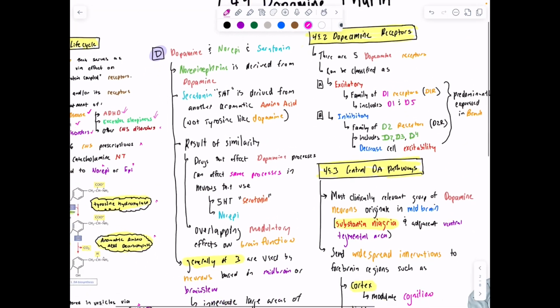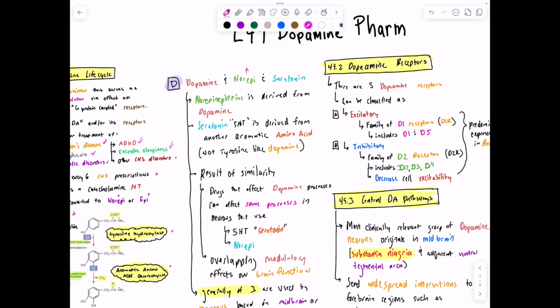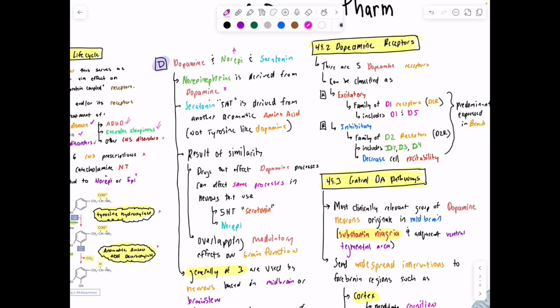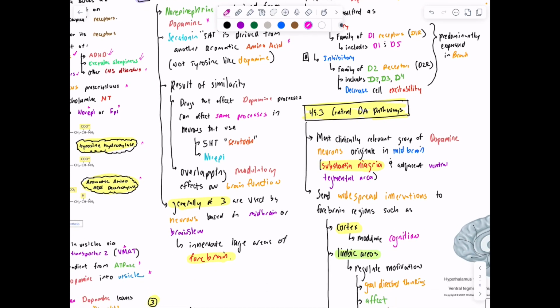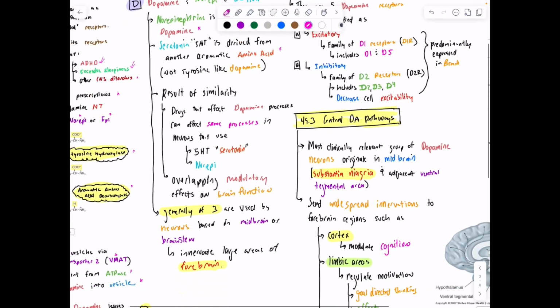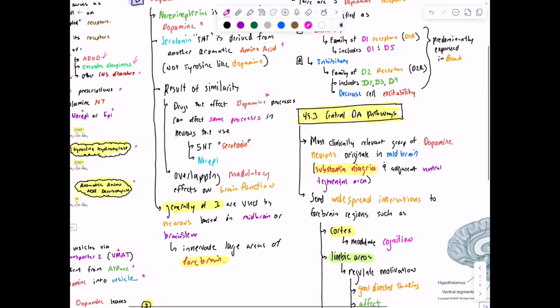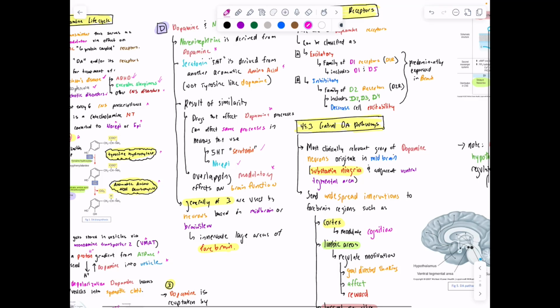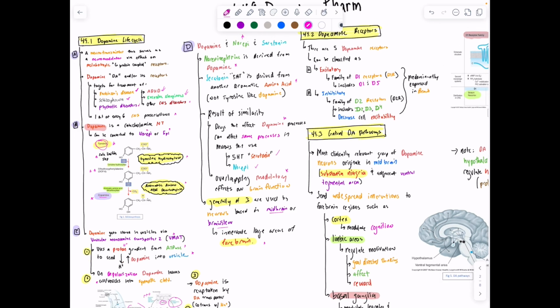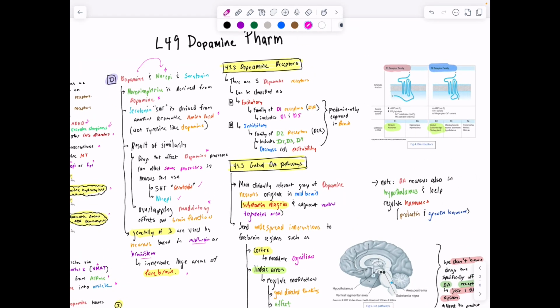Because dopamine is a catecholamine and it's originating from tyrosine, well, norepinephrine also originates from tyrosine, so norepinephrine is derived from dopamine, and then serotonin is another neurotransmitter. It's derived from another amino acid, not tyrosine like dopamine, but it is similar overall as a neurotransmitter. So basically, because serotonin and norepinephrine are similar to dopamine, the drugs that affect the dopamine processes can affect the same processes in neurons that use serotonin or norepinephrine. And as a result, there's an overlapping modulatory effect on brain function. Generally, these 3 are used by neurons that are based in the midbrain or brainstem, but overall, those neurons are going to innervate large areas of the forebrain in particular. So just knowing dopamine, similar to norepinephrine, similar to serotonin.